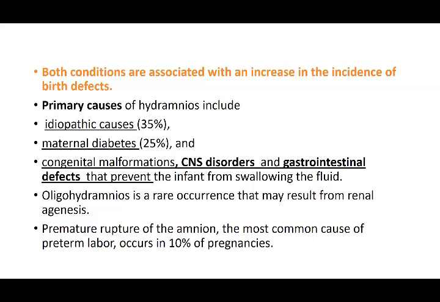The most common cause of preterm labor is premature rupture of the amnion; premature babies are then born so as to protect the baby from dying. It occurs in 10% of pregnancies.